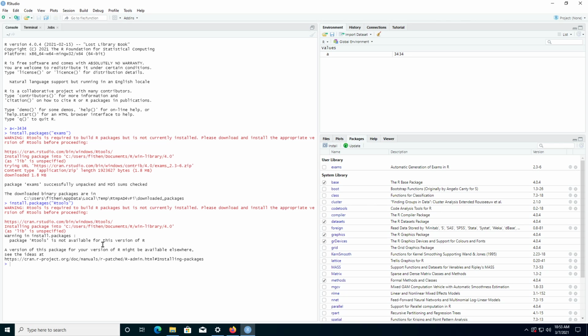It says it's not available for this version of R. However, that may not be problematic.